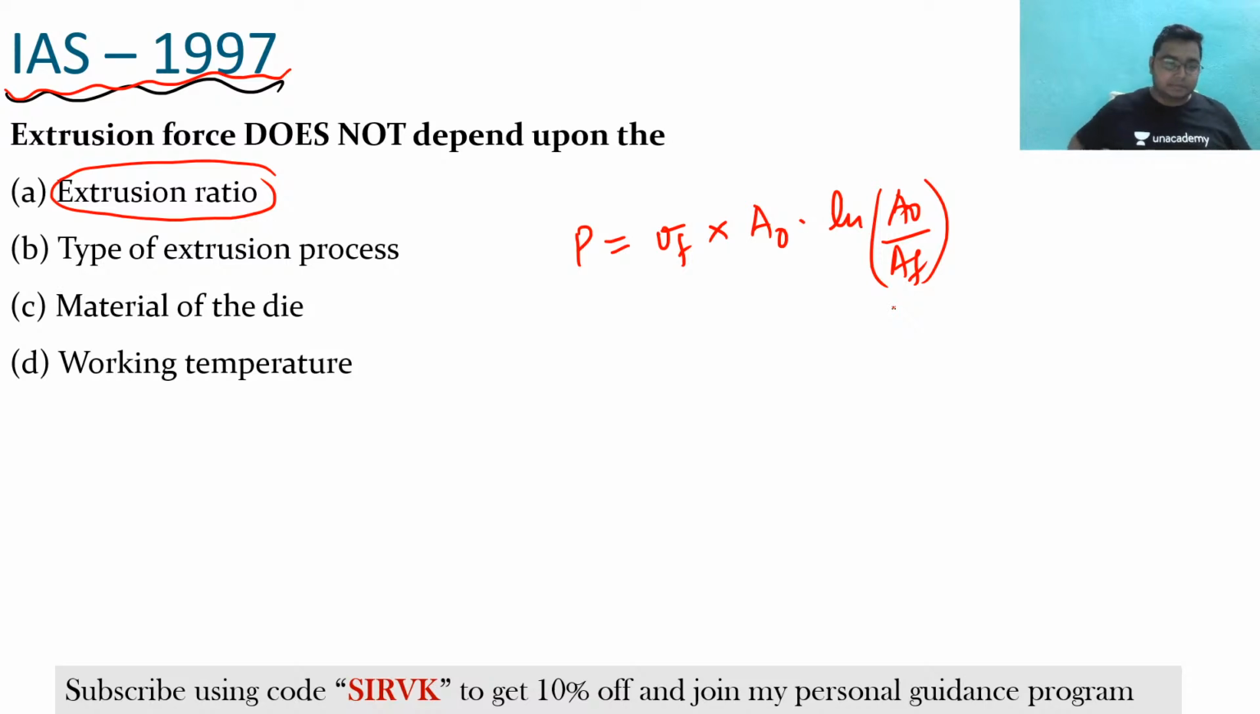Now we have seen that this is the extrusion ratio. This is the extrusion ratio. So extrusion force is depending upon the extrusion ratio. It is correct. Next is what type of extrusion process.